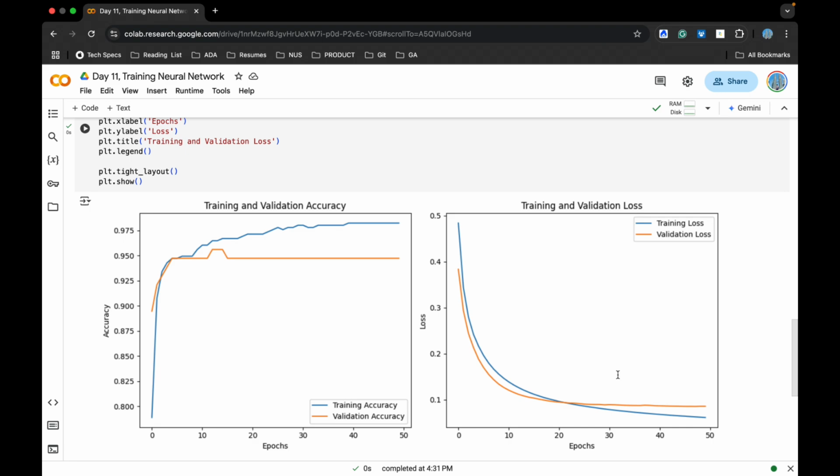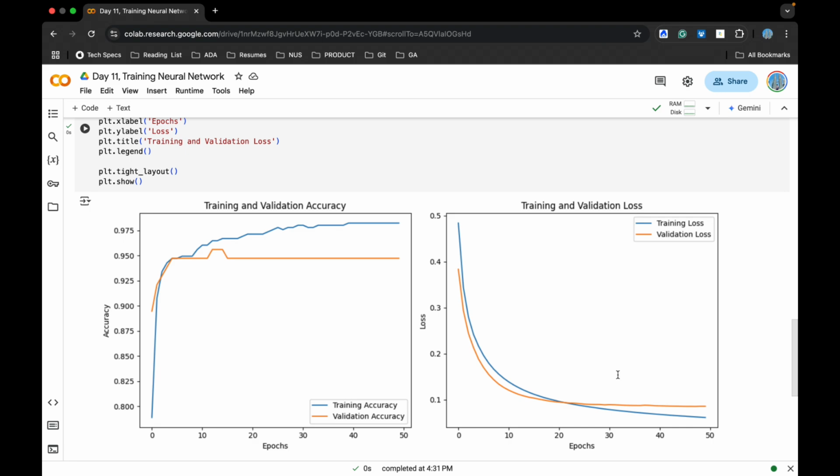In the same sense, as we go on, the training and validation loss also reduce drastically. Somewhere around 25 or so, the training loss and validation loss come together at the same point, but still there is not much difference, I would say. You can still go till 50 epochs, but the reality is that if you go beyond 50 epochs, there's not much change anymore. So save your computation and choose the most optimal number of epochs.